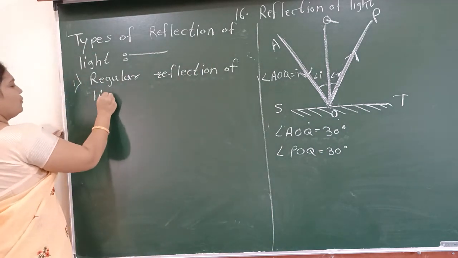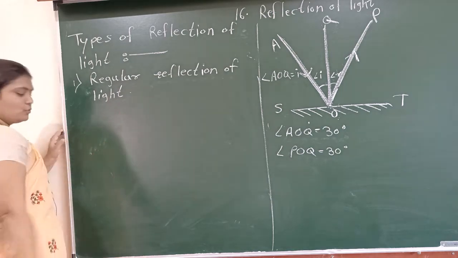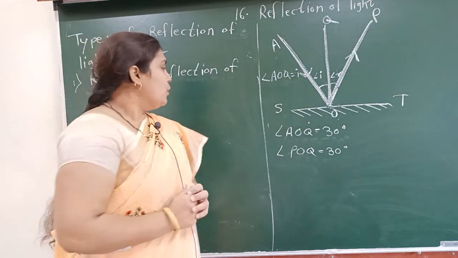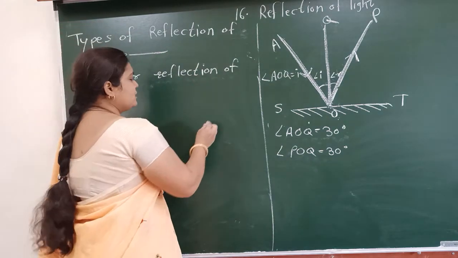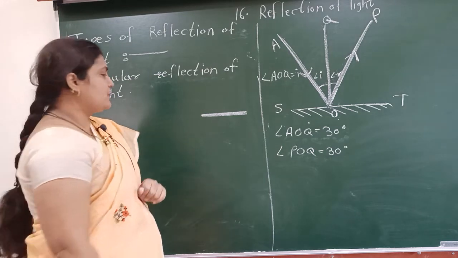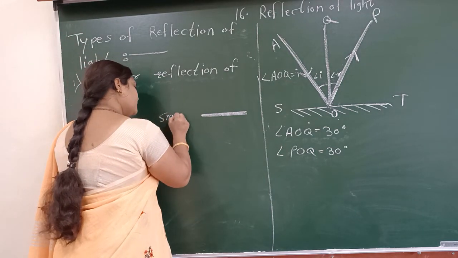Regular reflection of light. See students, there are two different types of surfaces. One is a smooth surface. This type of surface is a smooth surface.